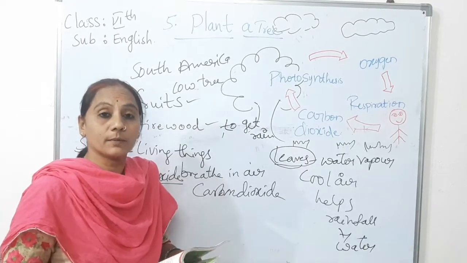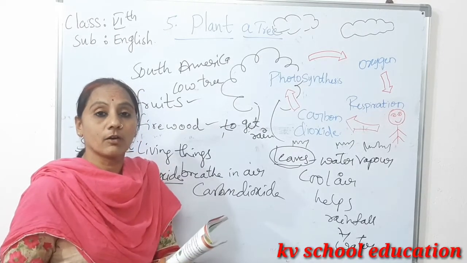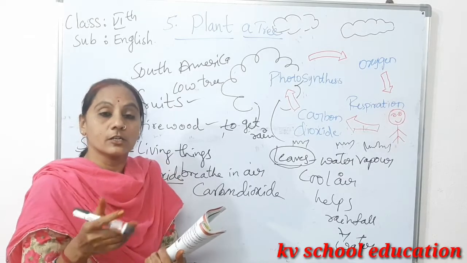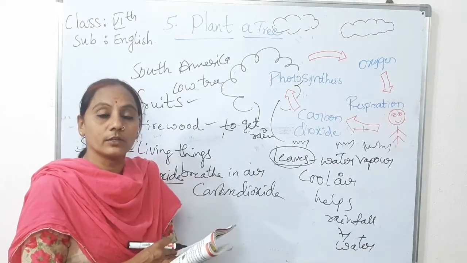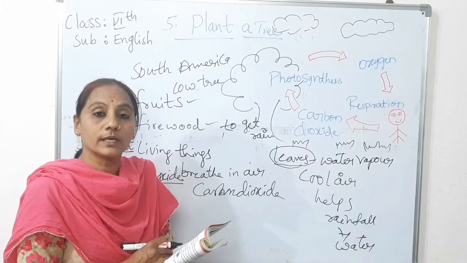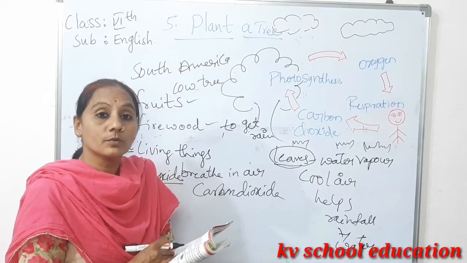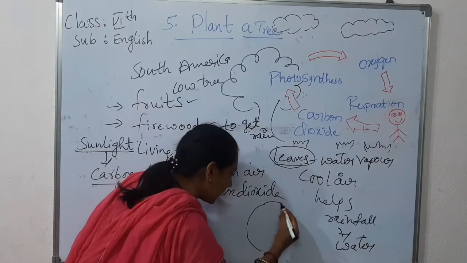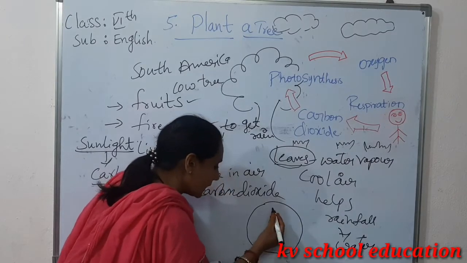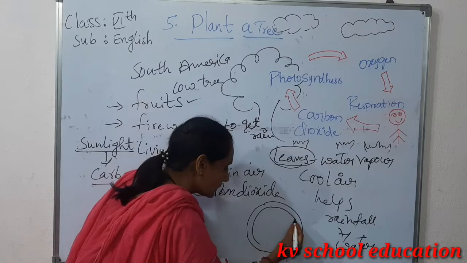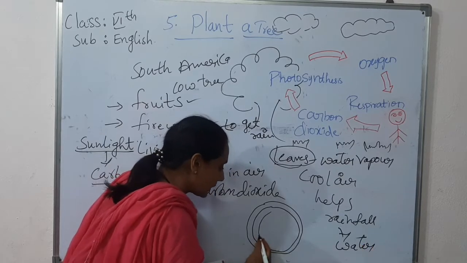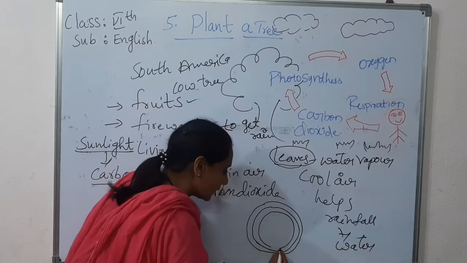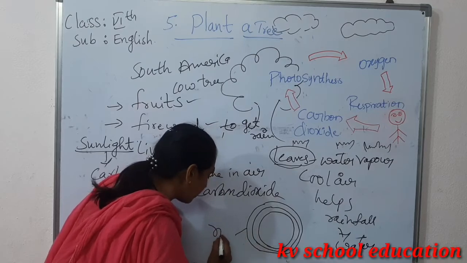If you count these rings, you can say how many years old the tree was. Okay, these are the rings.